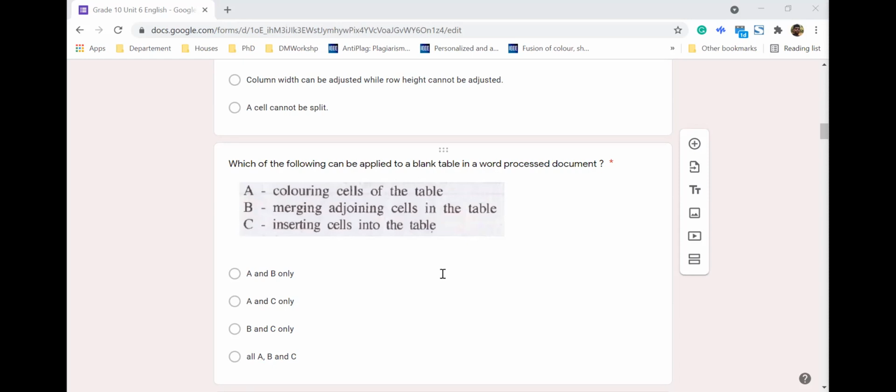Right? You can insert cells. So the answer is all A, B, C, right? You can add. Most of you selected, about a third of the class, A and B. I understand the third one, but in this particular case, you can insert cells in the table, meaning cells in the row and cells in the column. Right? That's possible.